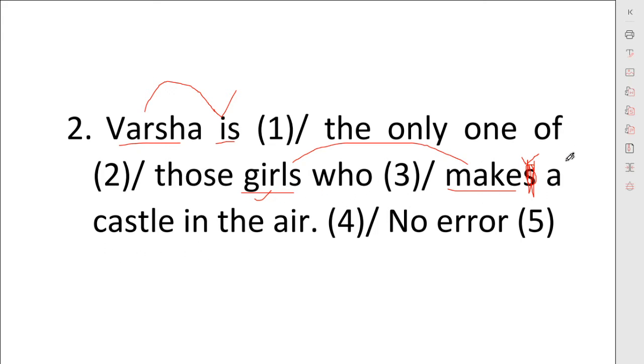So confusion is removed, and you will also save time, because you will not have to convert it into Hindi or any other language. You will directly see that first noun takes the first helping verb, second noun takes the second helping verb. This will definitely help you in the exam.